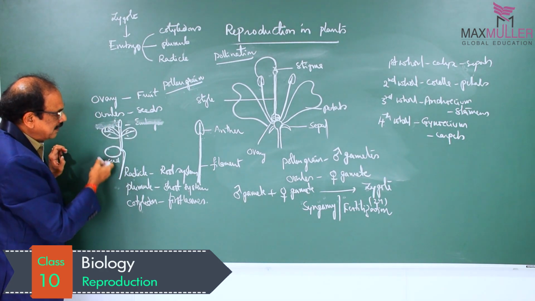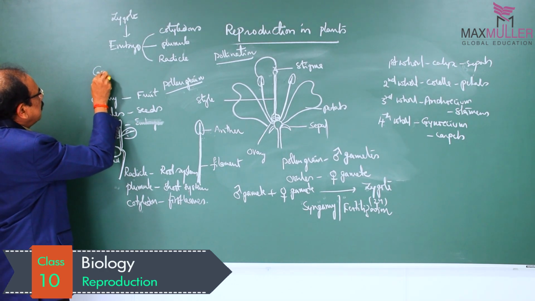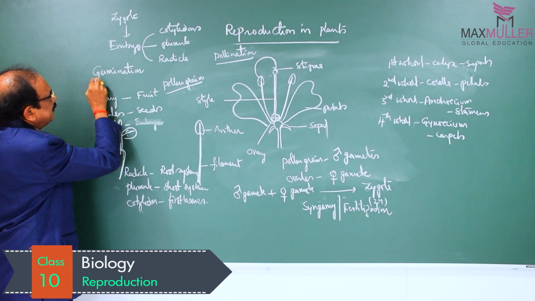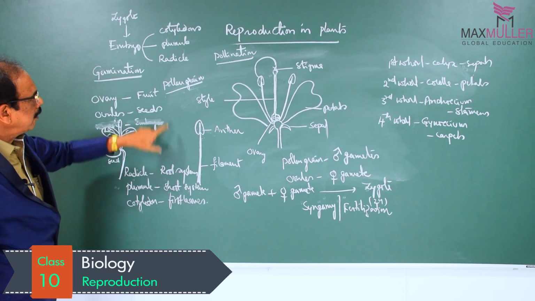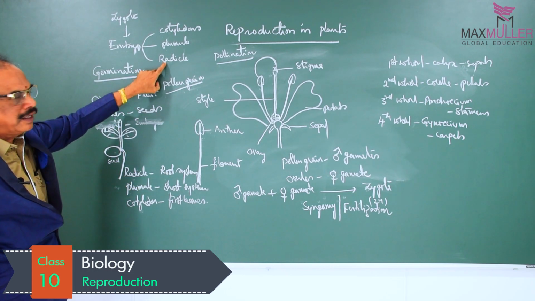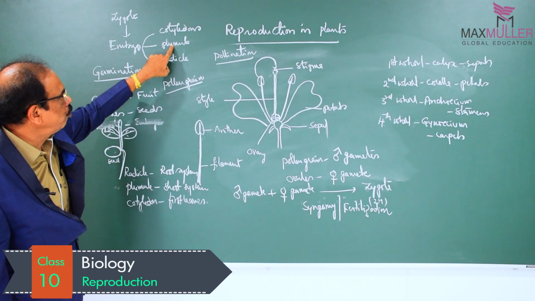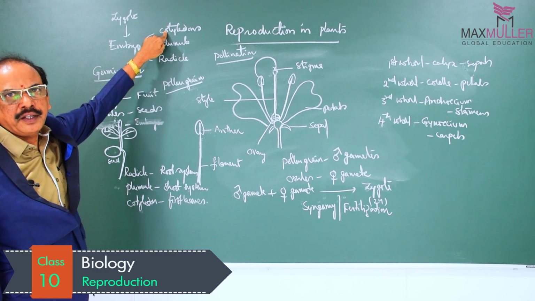This is nothing but a seedling. Seedling from seed is what we call germination. During seed germination, the root system arises from the radicle part of the embryo, the shoot system arises from the plumule part of the embryo, and the first leaves are formed from cotyledons.